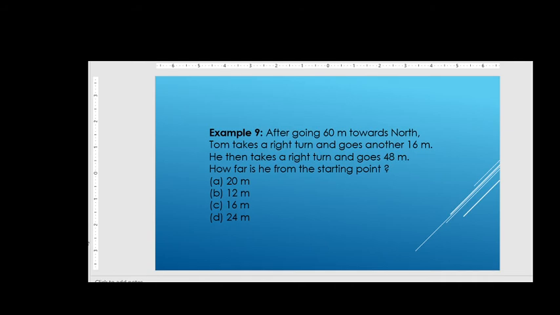So students, please pause the video and try to attempt all the questions because all are important, then only you can see the explanation part, right? Now we will see